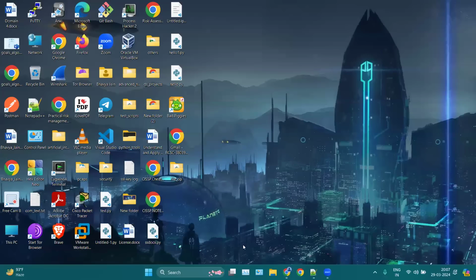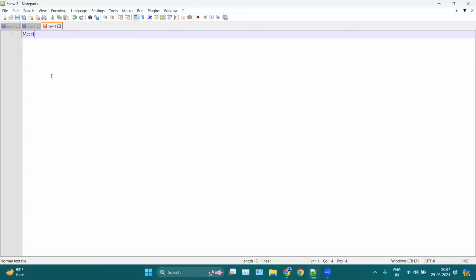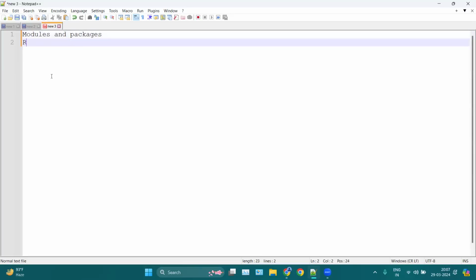Hello everyone. So in today's session, we will discuss modules and packages, and secondly, regex, or we can say regular expressions. Today is your last class, and by today we will complete the entire Python core. In this session, we will continue with modules and packages first, and secondly, regular expressions.